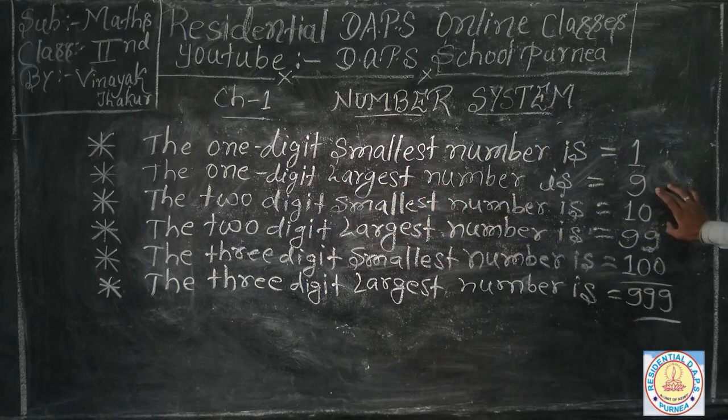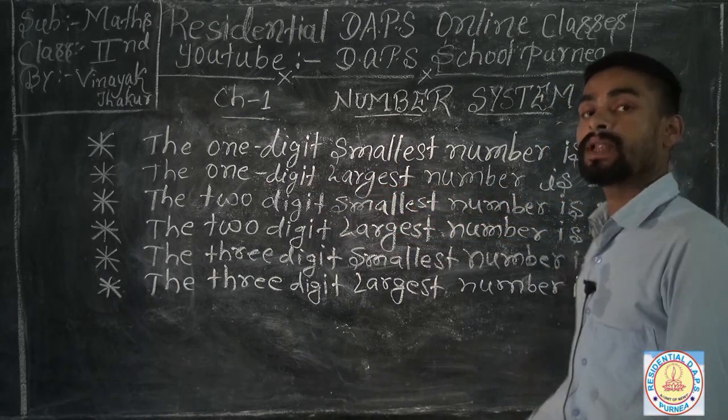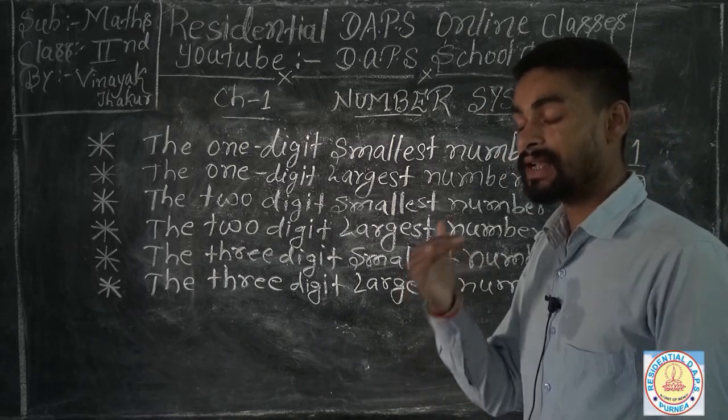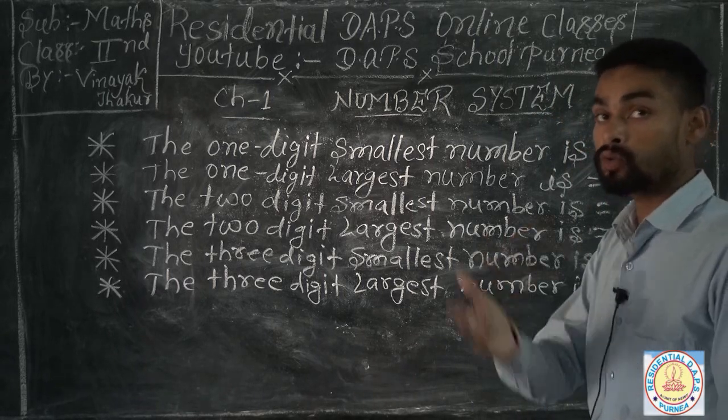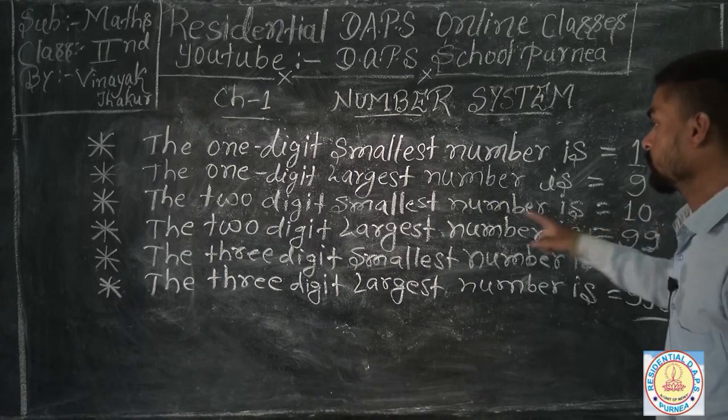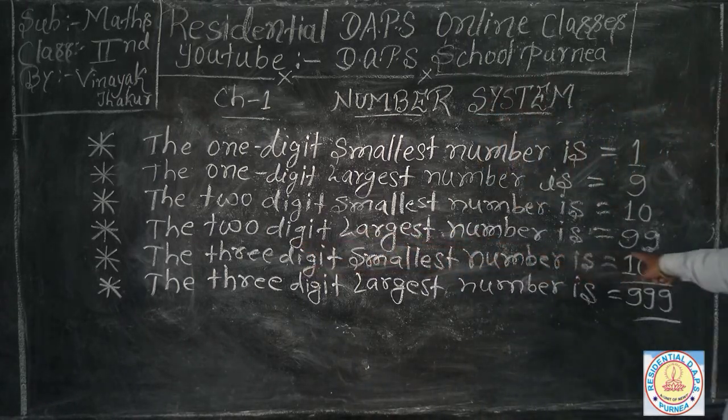If you add 9 plus 1, you can find the smallest 2 digit number, and the 2 digit largest number is 99.